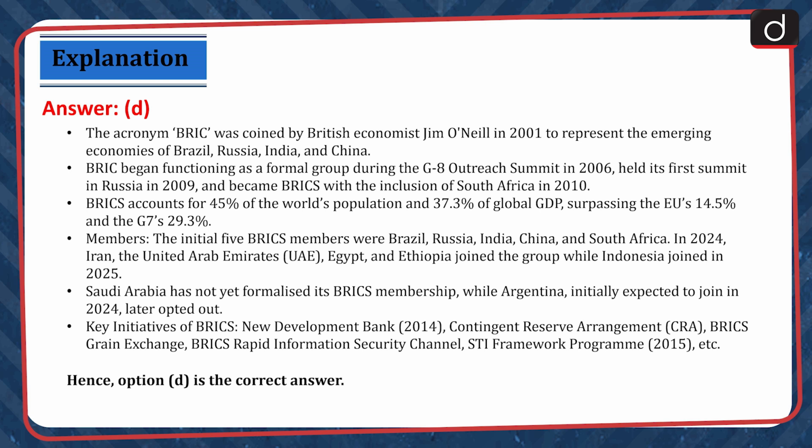Members. The initial 5 BRICS members were Brazil, Russia, India, China and South Africa. In 2024, Iran, the United Arab Emirates, Egypt and Ethiopia joined the group while Indonesia joined in 2025. Saudi Arabia has not yet formalized its BRICS membership, while Argentina, initially expected to join in 2024, later opted out.